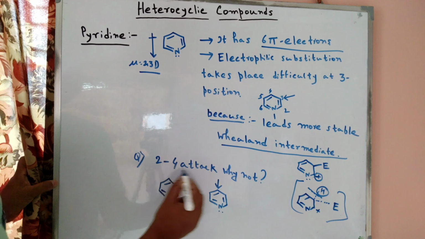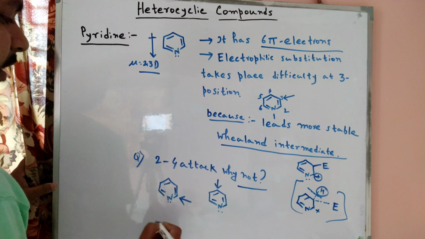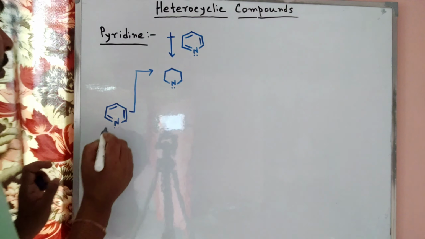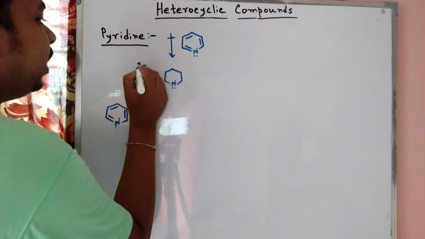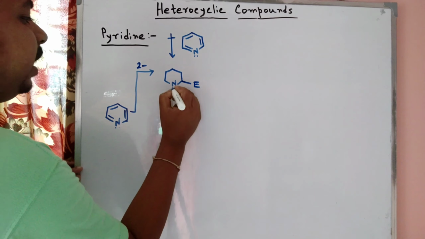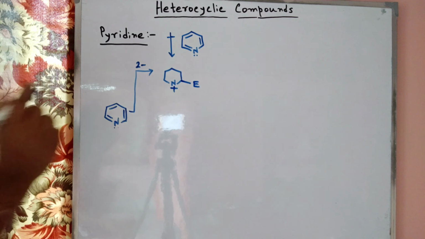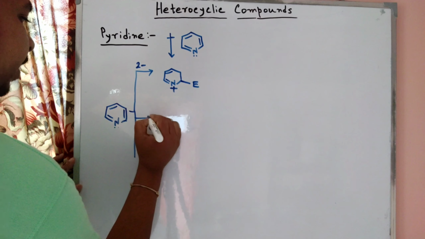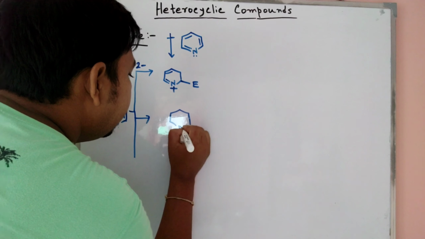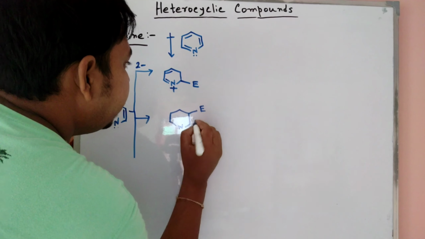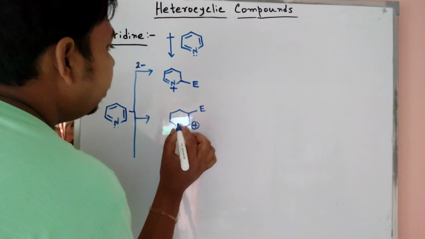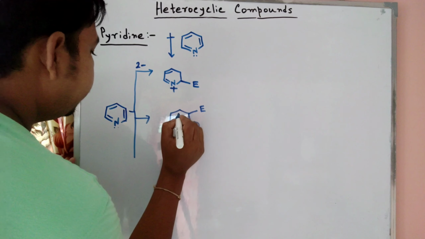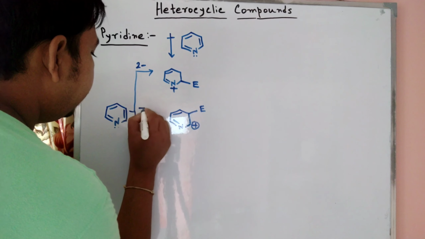So here, why is 2 and 4 attack not possible? Why is electrophilic attack at 2 and 4 not possible? Now, in the case of pyridine, when 2 attack is possible, the electrophile is here and the plus charge is formed here. But when the electrophilic attack is possible at the 3 position, the plus charge is formed here. We know that at whichever side the electrophilic attack takes place, the plus charge is formed on the opposite side. So this one is our 3 attack.